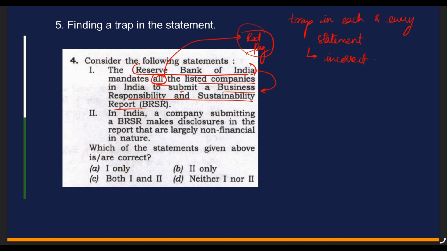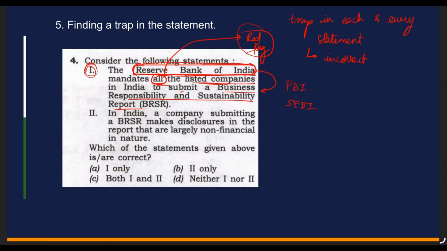There is a tendency that if an organization is given, this organization might be wrong, not necessarily always. So see, this can be a trap. If this organization is replaced by Press Bureau of India or any other organization, then easily the statement can become wrong. So basically this is a trap. The answer should be SEBI, not RBI, because they're talking about listed companies.